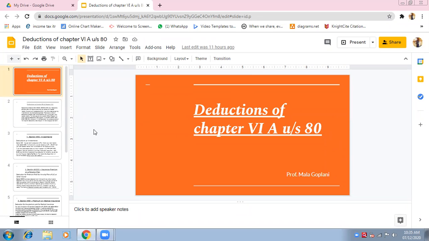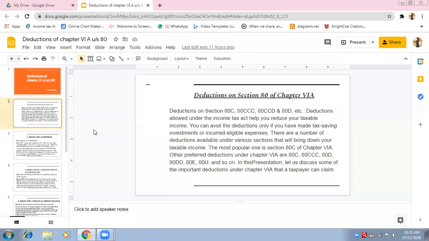Okay, so deductions of chapter 6A under section 80. Under section 80 we have so many deductions, n number of deductions are there. But in our syllabus, total 6 deductions are there. Only 6 deductions are there according to our syllabus. Okay, now let's see what deductions are.